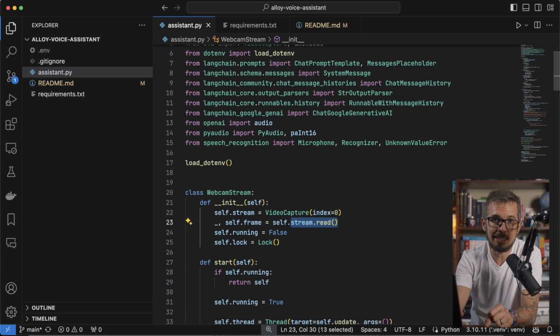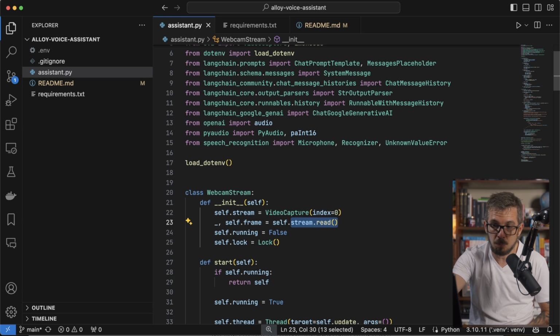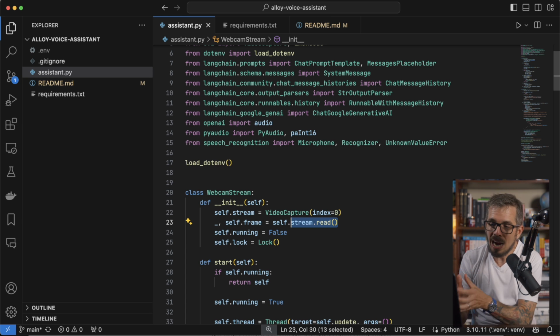So just basically an image. What this class is going to do is repeatedly, on a thread, start capturing those images. It's gonna grab one image and update a variable, like an internal property of this class, with the latest image that it captured. Why do I do that?